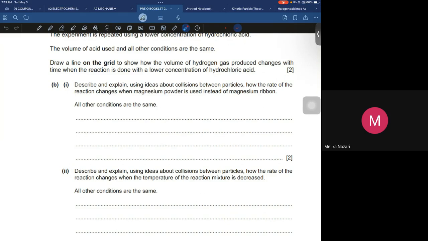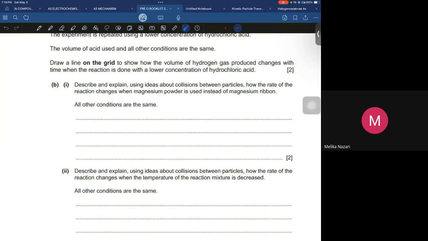Ribbon is larger in size and powder is smaller in size.